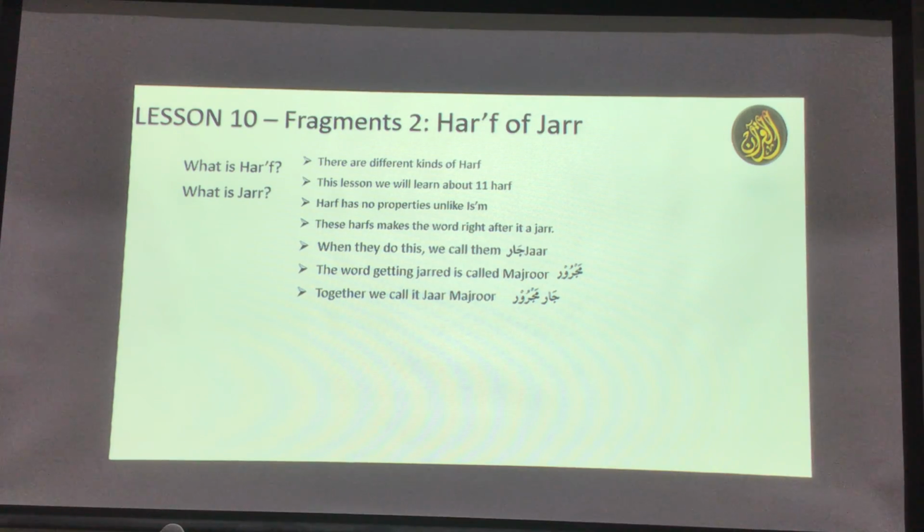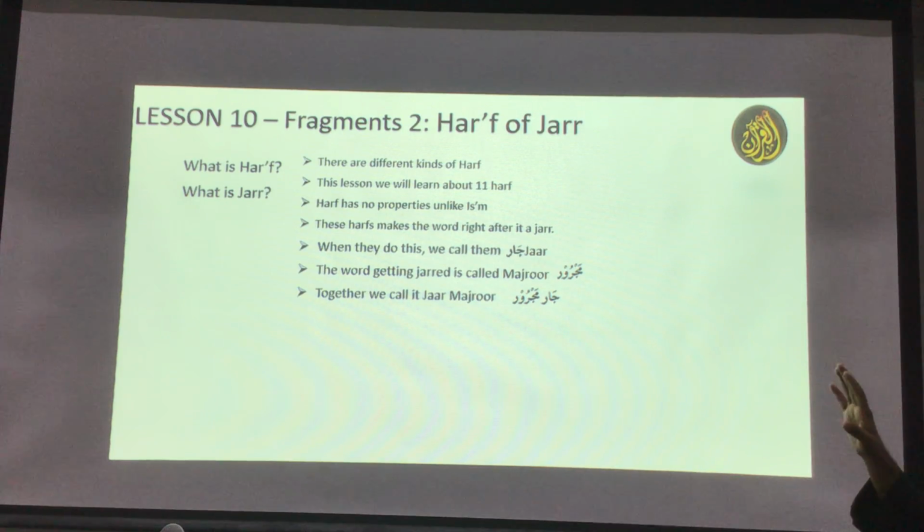There are different kinds of harfs in Arabic, different kinds of prepositions like in English. In this lesson, we learn about 11 harfs. Easy to remember, nothing to be scared of. If you look at them, you will inshallah remember. Harf has no properties like ism. Ism has 4 properties, right? What are the 4 properties of ism, brother? Status, type, number and gender. So 4 types of property.